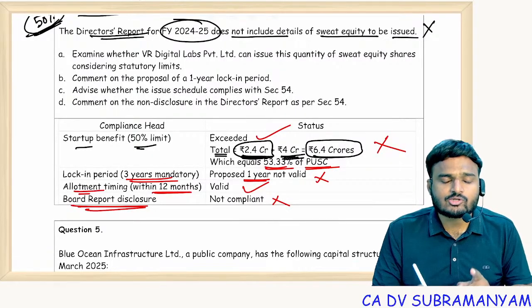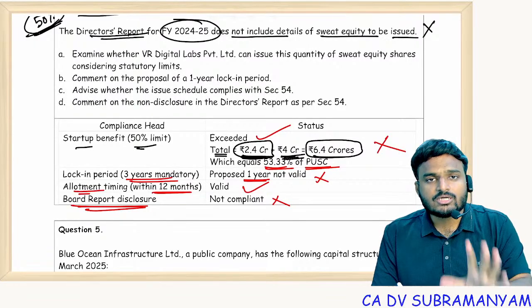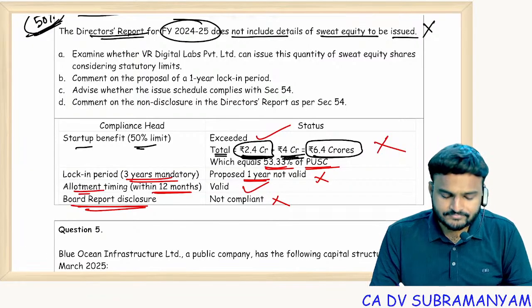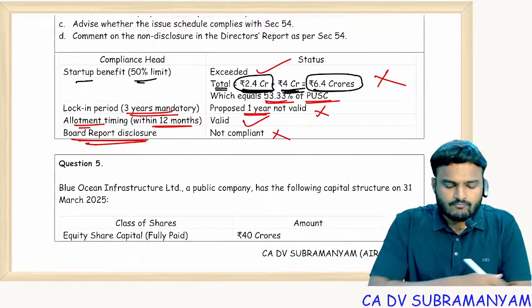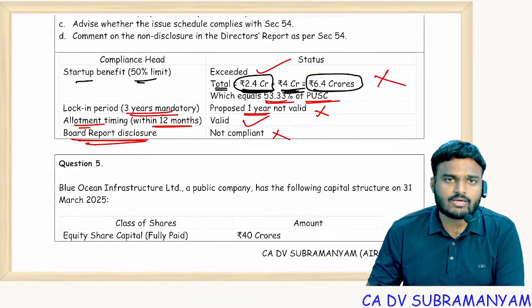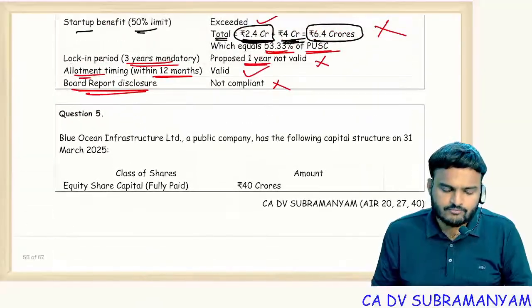So this is also an exceptional question, where you are applying the provisions to the scenario. Getting it? All exceptional points you are applying. So, out of 4, 3 not allowed. More than 50%, 1 year. Next one, allotment is valid, but board report disclosures not valid. Next question is about redemption of preference shares.